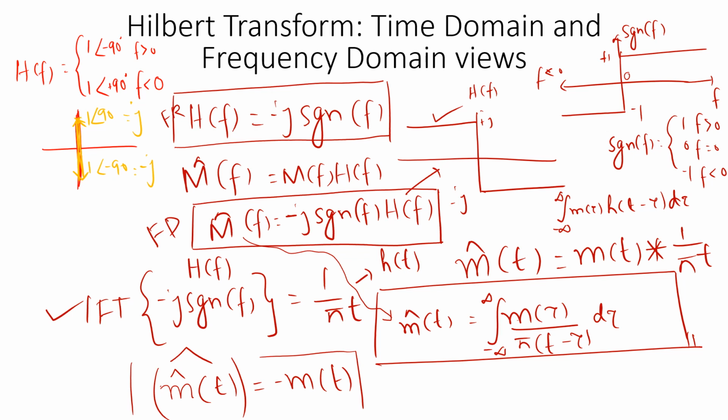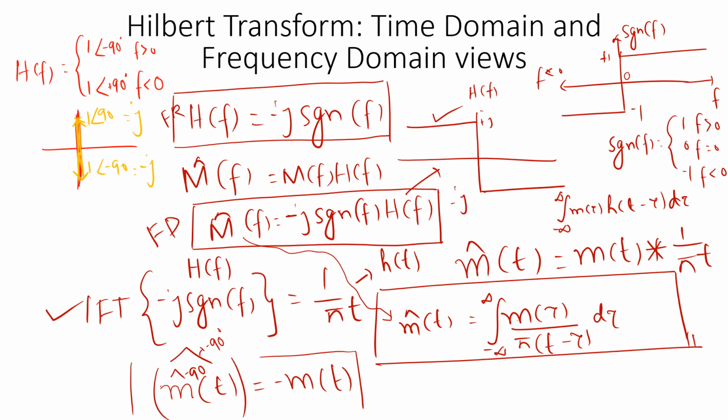m cap of t is nothing but the positive frequencies of m(t) shifted by minus 90 degrees. And if you take a Hilbert transform again, one Hilbert transform will shift it by minus 90 degrees, and one more Hilbert transform will shift it by another minus 90 degrees. So in total there will be a phase shift of minus 180 degrees.